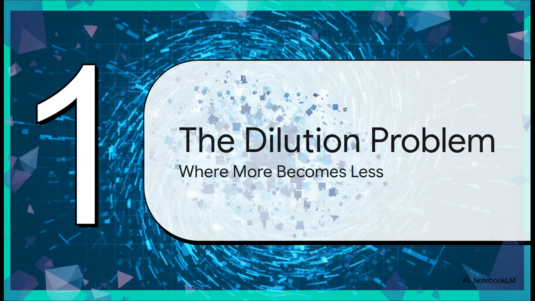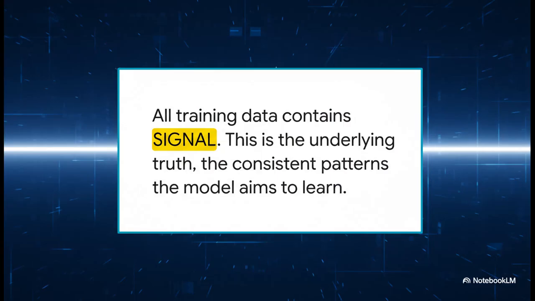All right, let's kick things off with Section 1, the dilution problem. This is really the core idea of how, in the world of AI, more can actually end up being less. So you have to understand that all training data contains what we call signal. This is the good stuff. It's the real underlying truth, the consistent patterns that we actually want the model to learn.